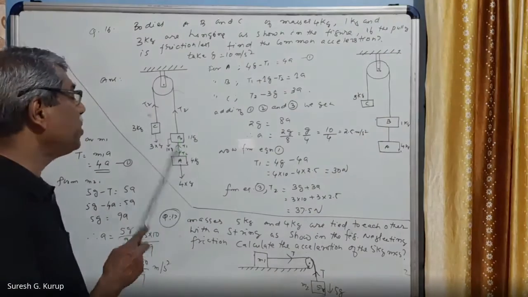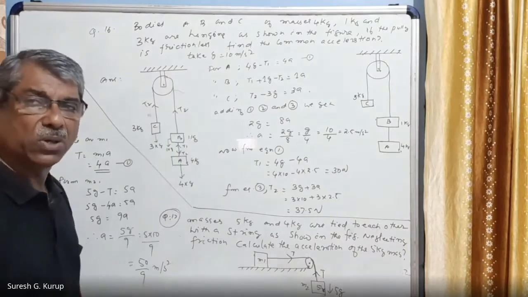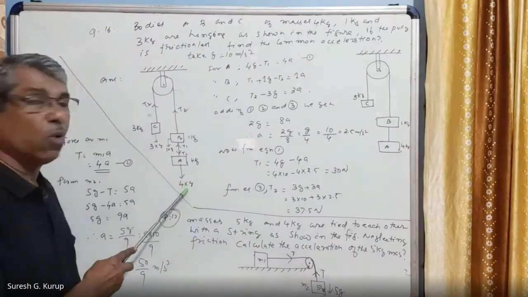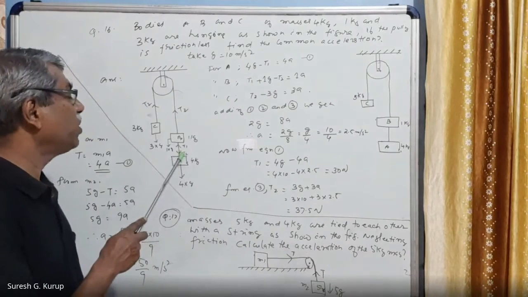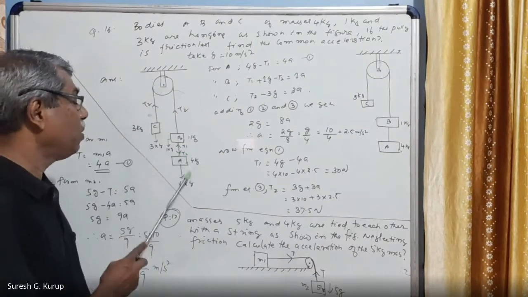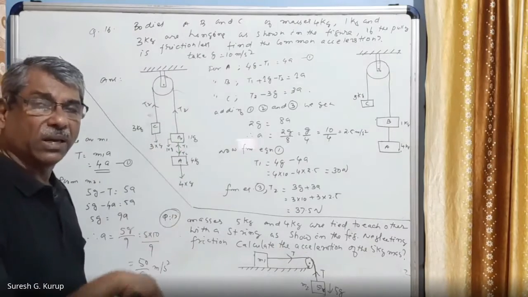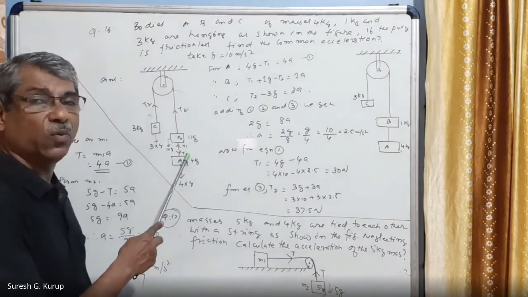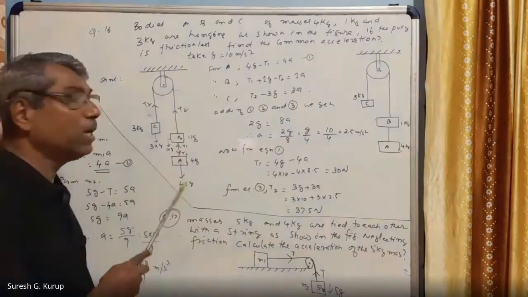One force is T1 acting downwards. Why T1 downwards? Because T1 is created by 4g. 4g is creating a force T1 in the upward direction. Therefore, the reaction force is in the downward direction. That T1 is acting on B downwards.